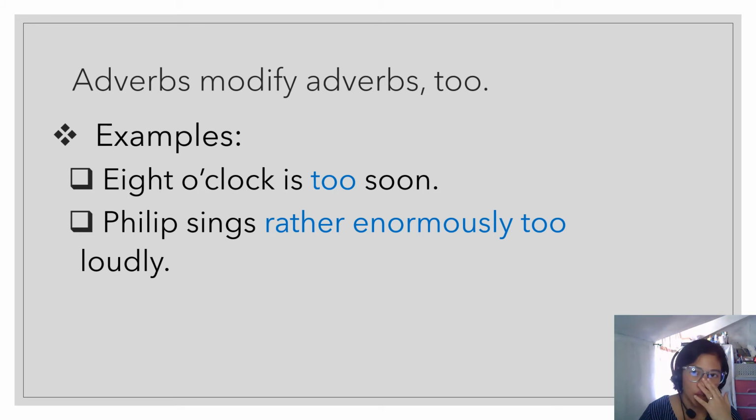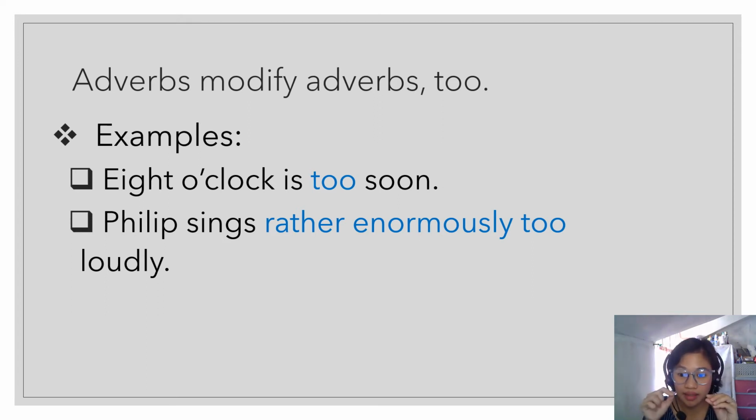Friendly. Okay? That is a word that ends with ly, but that is not an adverb. Friend is a noun. Okay? Friend. And it is being added ly at the end. Now, it became friendly. So, that friendly is an adjective.